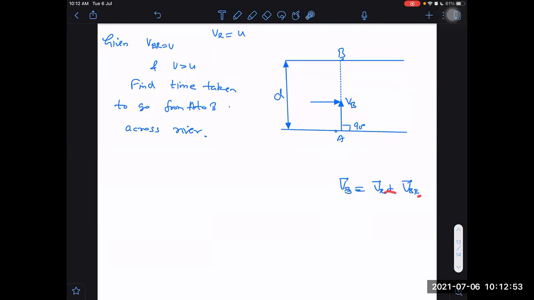So the two vectors that make the resultant will be of opposite order than VB. Therefore, I should connect this head to head or tail to tail, but not head to tail. That is how we make the connection with VB and the other two vectors which are making VB. VR is this side and this is VBR.